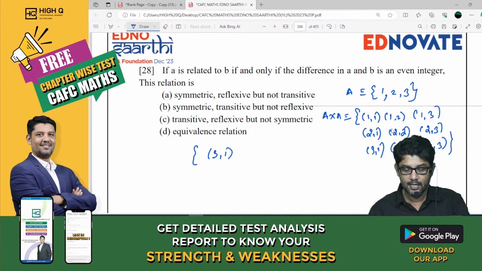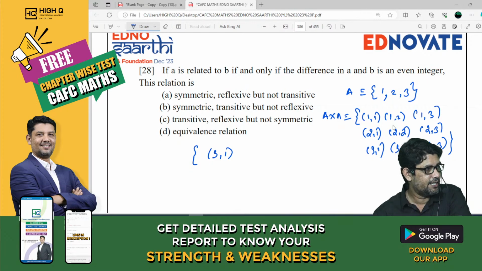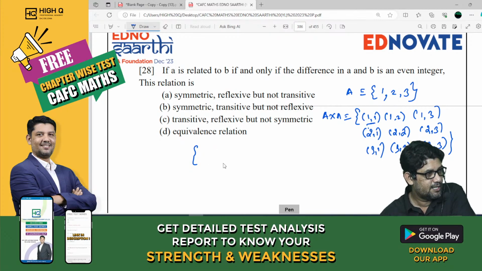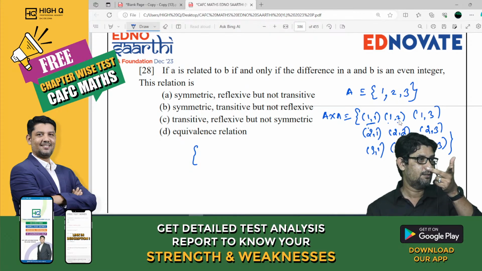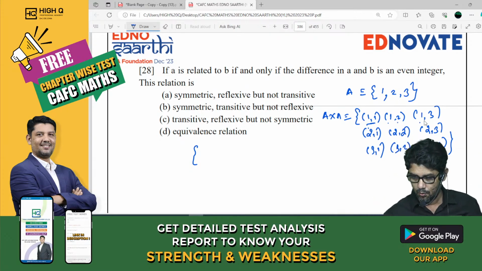Now look at this. The difference is an even integer. What is the difference between 1 and 1? 0. Is it an even integer? 0 is neither even nor odd. 1, 2. Can we take 1, 2? 1, 2 is minus 1. It is an odd integer. 1, 3.